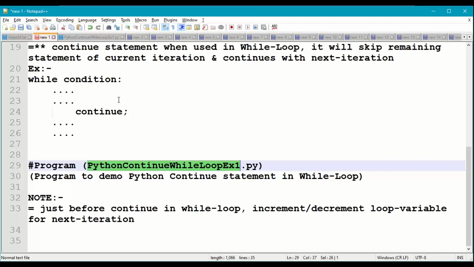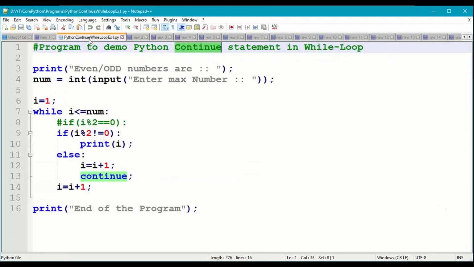Python continue while loop example 1. Take a new page. First write comments at the beginning of the program. I'm printing one message: even numbers or odd numbers. Input, enter maximum number 20, 30, 40 or 50. Convert that into integer and store that in num. Start the while loop from 1, I equal to 1, I less than or equal to, let us say, the maximum number is 20.